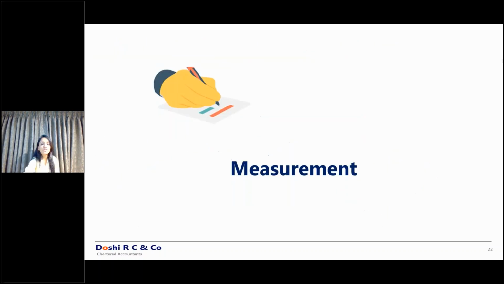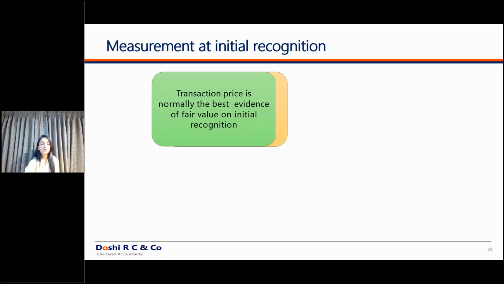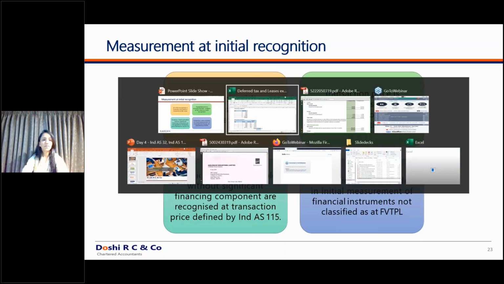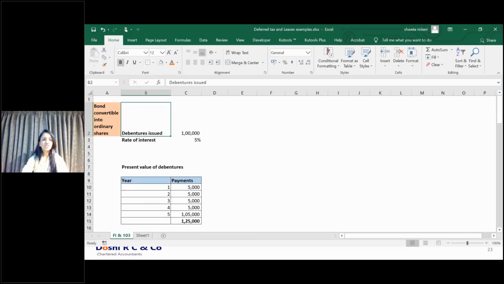Equity instruments we discussed. Measurement, at initial recognition and subsequent recognition also, we discussed. Moving ahead to the next example. Today you have a borrowing. Let's discuss it with an example itself. This is my debentures or loan from the bank. I hope you can see my Excel sheet.